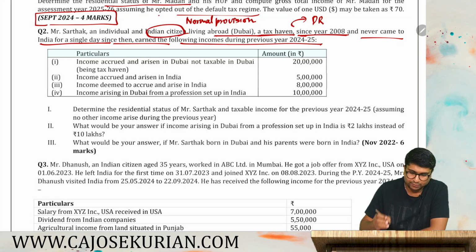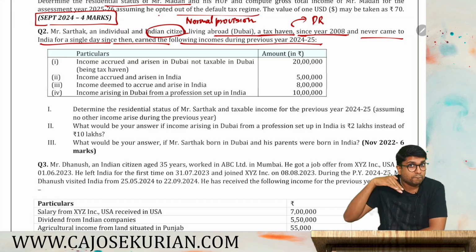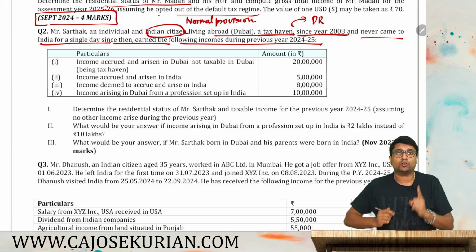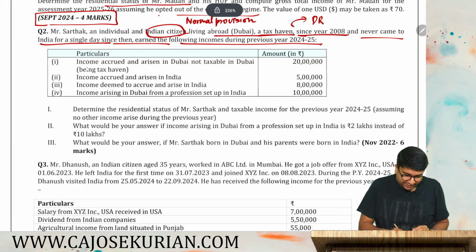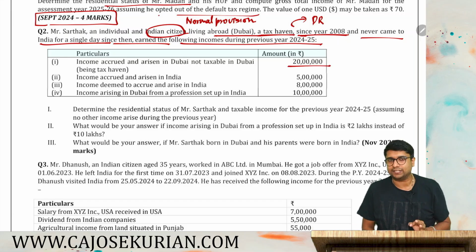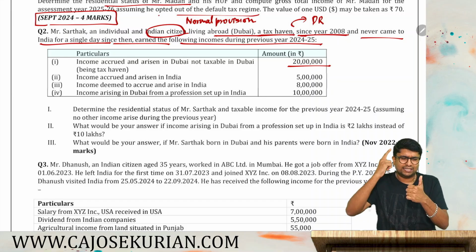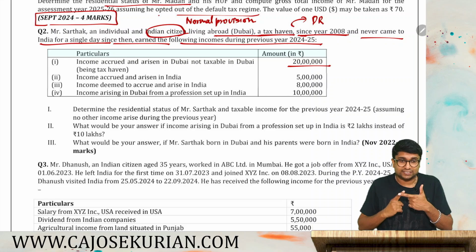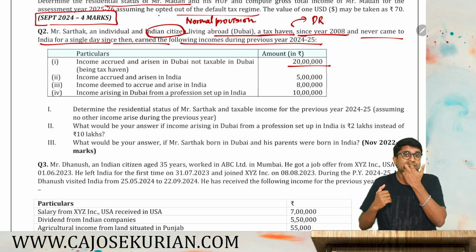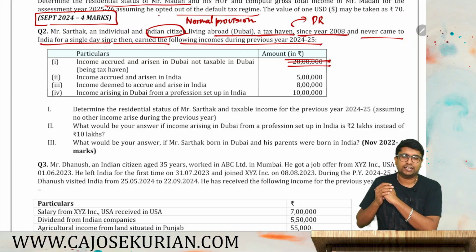He earned the following incomes during the previous year 24-25. So identify the person. An Indian citizen residing outside India in a place where he is not supposed to pay any taxes. So he can become a deemed resident, but one condition is there. His total income from Indian source should be more than 15 lakh. Income accrued or arisen in Dubai, not taxable in Dubai, being a tax haven, 20 lakh. Should you consider this 20 lakh as a part of Indian source income? You tell me, what is the definition for total income from Indian source? Total income from Indian source means income accrued in India plus income first received in India plus income accrued outside India due to business controlled or profession set up in India. Hope you remember. This should not be considered as a part of income from Indian source.